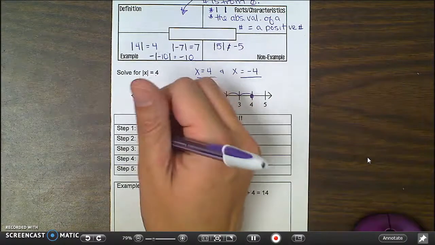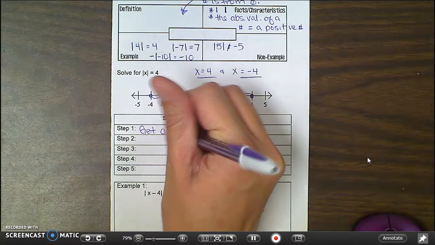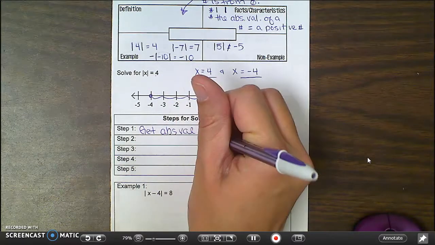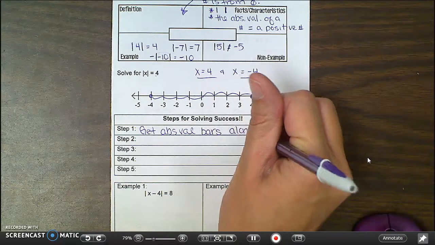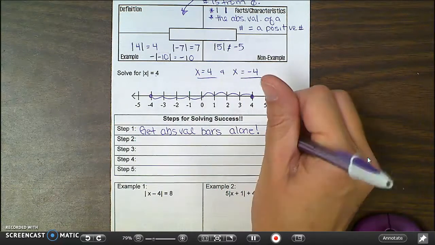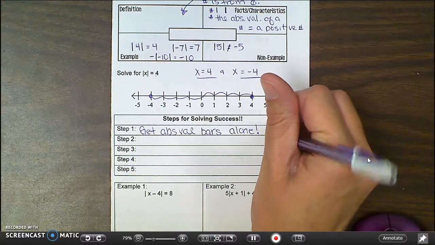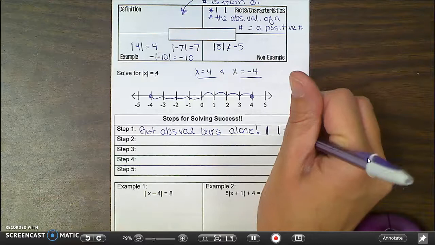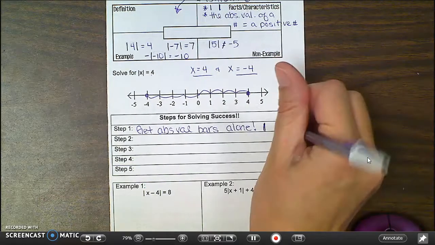Step 1, get absolute value bars alone. What I mean by that is, there could be some stuff inside of the bars, but the bars are by themselves on one side of the equal sign. Everything else is over on the other side, so like a number is over here.